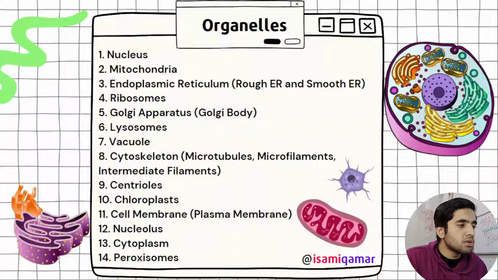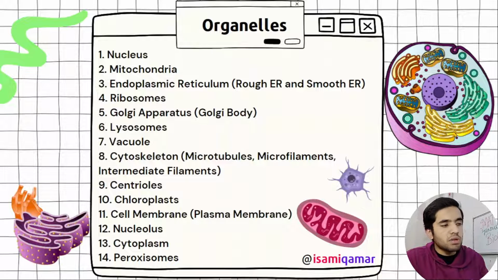Then we have lysosomes. Lysosome is a single membranous organelle, and then vacuole, cytoskeleton. In the cytoskeleton, you have to know what microtubules, microfilaments and intermediate filaments are. Specifically in the cell cycle, we are going to study, although I will list down each and everything about the cell cycle a little bit later, like the spindle fiber that arises in the cell cycle. The examiner asks what their composition is, so you have to know their composition. In these types of questions the examiner can ask.